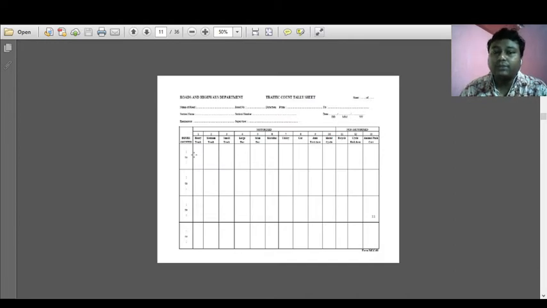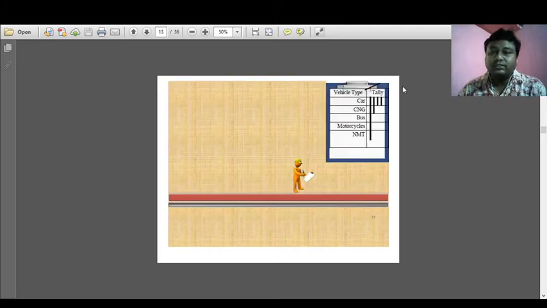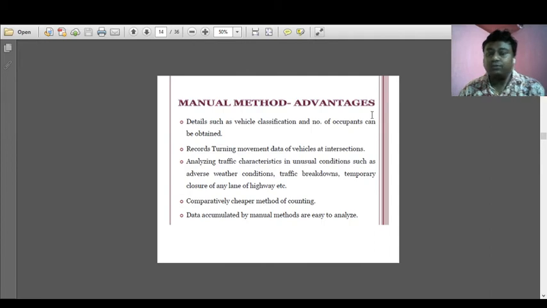So there are two options: either we go for 5 dash for 5 vehicles, or we go for 4 dash, and for the fifth vehicle we cross those 4 dash, and it is called the 5 dash system. This is a type of vehicle tally sheet: how many cars, how many CNG, how many buses, in terms of the PCU value. So what are the advantages?